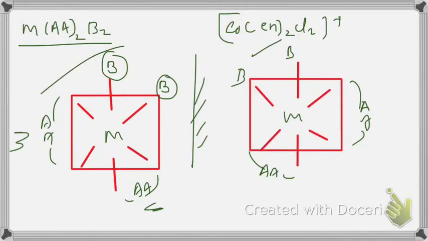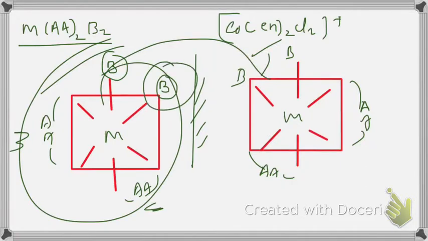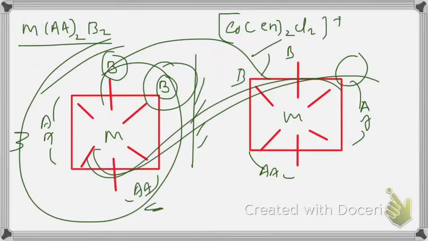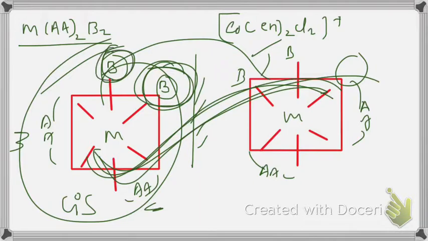They will not superimpose on each other. When this is placed above it, this B will come here. So there are no superimposable mirror images, so they are optically active. This is the cis form. B and B are identical, B and B are adjacent, so it is the cis form. So MAA twice B2, cis form is optically active.